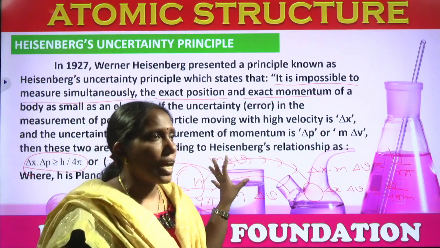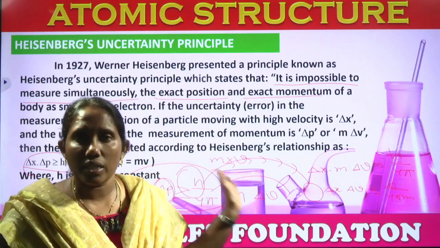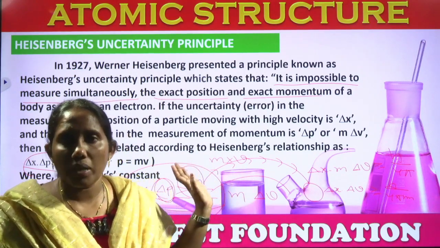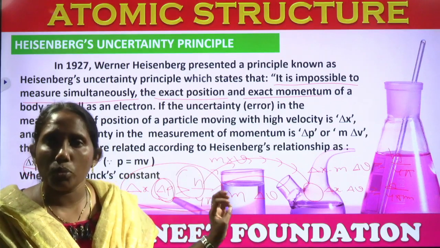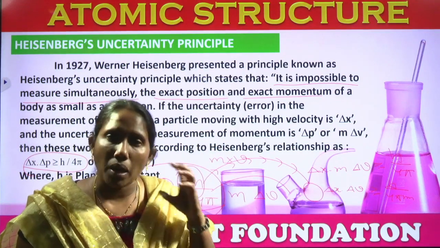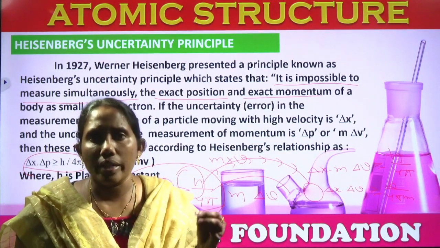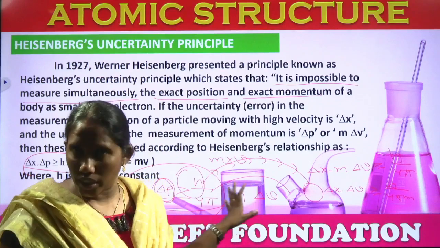Okay, this is Heisenberg's uncertainty principle, and it has one limitation: it is applicable only to a particle, atom or any body that is equal in size to the electron. Only then is this applicable.